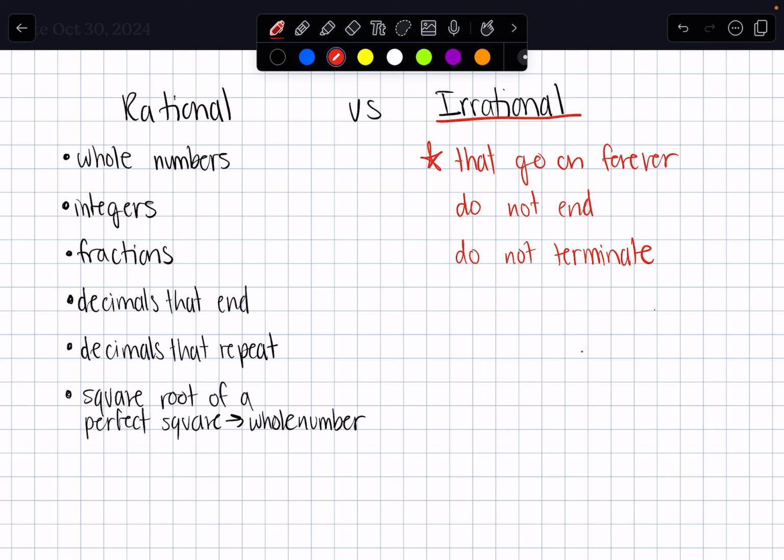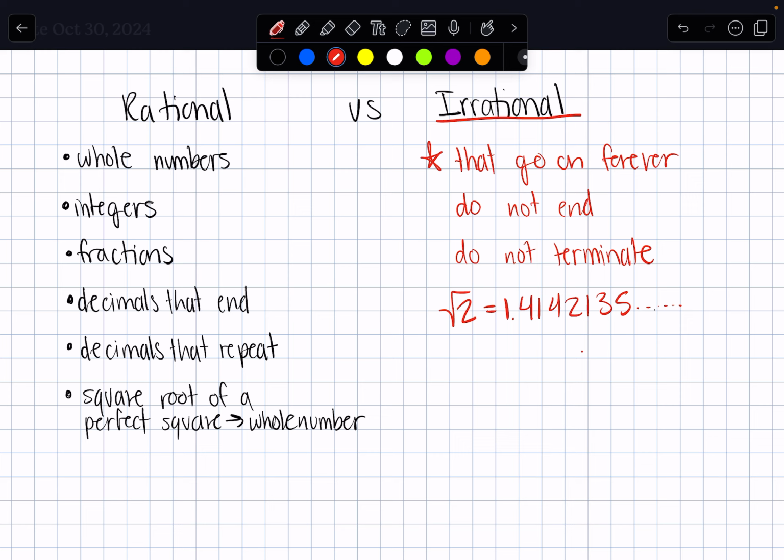So for instance, if you take the square root of 2, well, that would be 1.4142135... and we could just keep on going forever. So the square root of 2 would be an irrational number because when you evaluate it on a calculator, your decimal is never going to end.